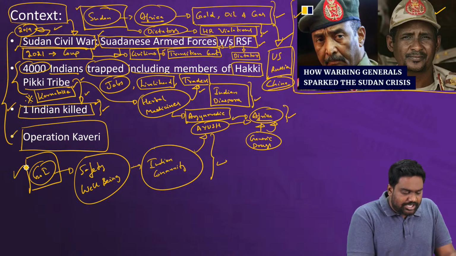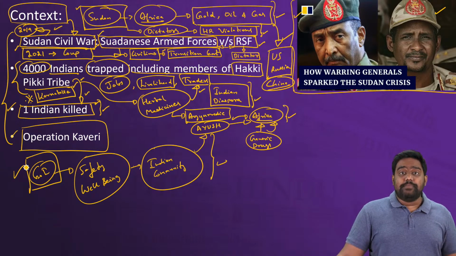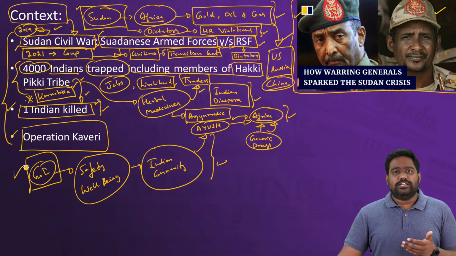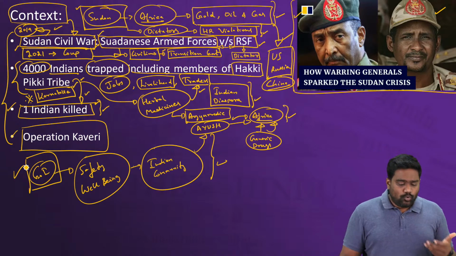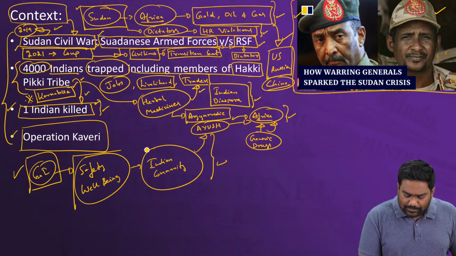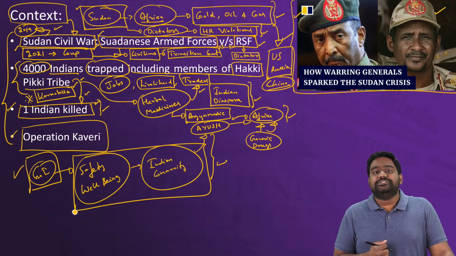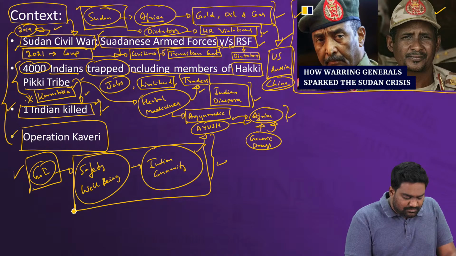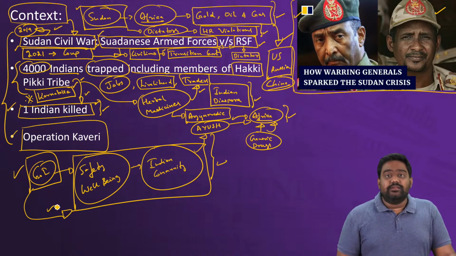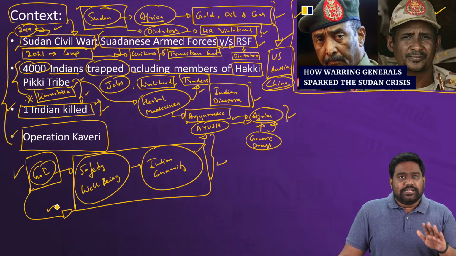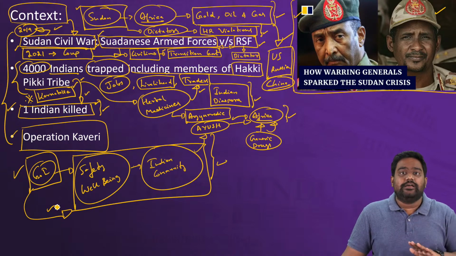See, helping the Indian community abroad or rescuing them, bringing them back is not an act of charity from the government. There are many, especially on social media, who question why these people went out of India in the first place. Why do they go to such hazardous countries? Or why should the government help them out? This is generally a defense against any criticism of the government. Let me tell you why this position is extremely wrong and incorrect.